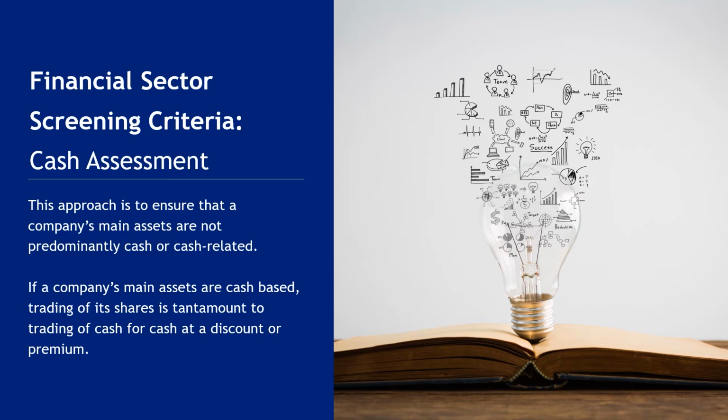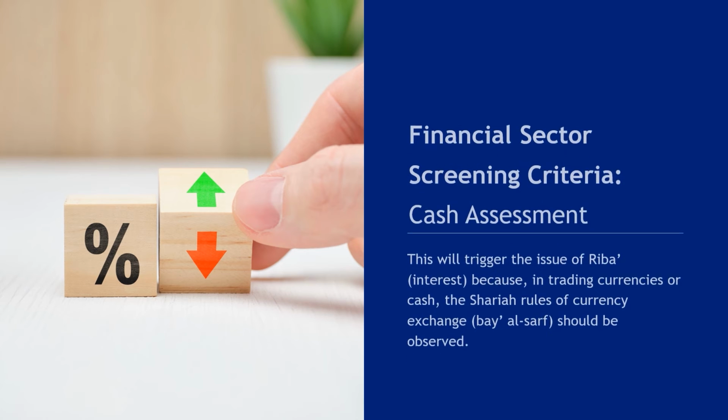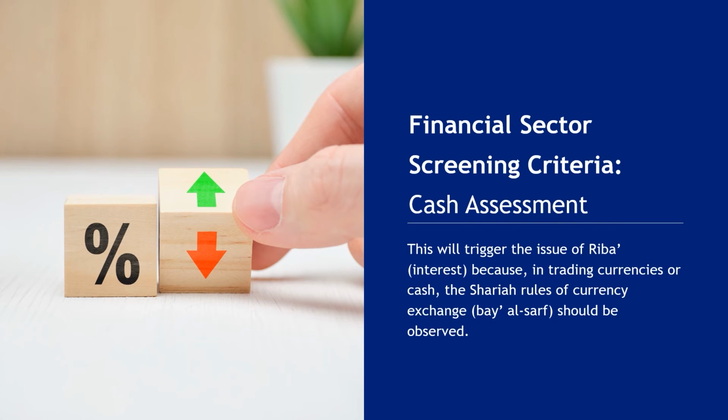Cash assessment. This approach is to ensure that a company's main assets are not predominantly cash or cash-related. If a company's main assets are cash-based, trading of its shares is tantamount to trading of cash for cash at a discount or premium. This will trigger the issue of riba because, in trading currencies or cash, the Shariah rules of currency exchange should be observed.